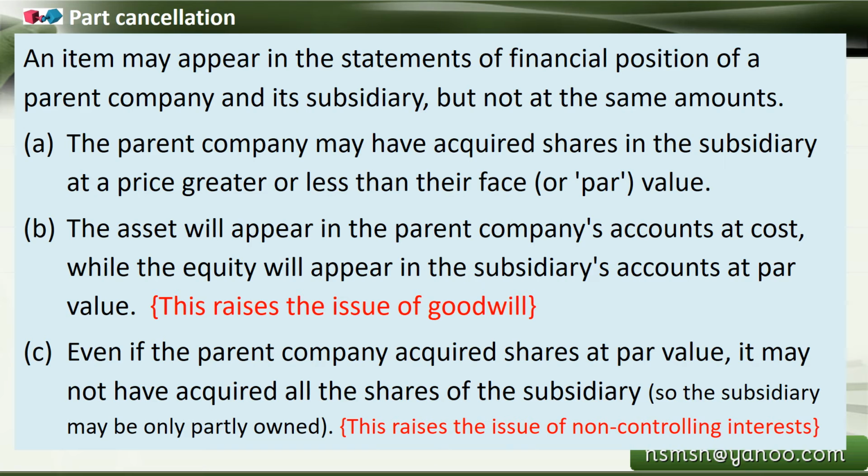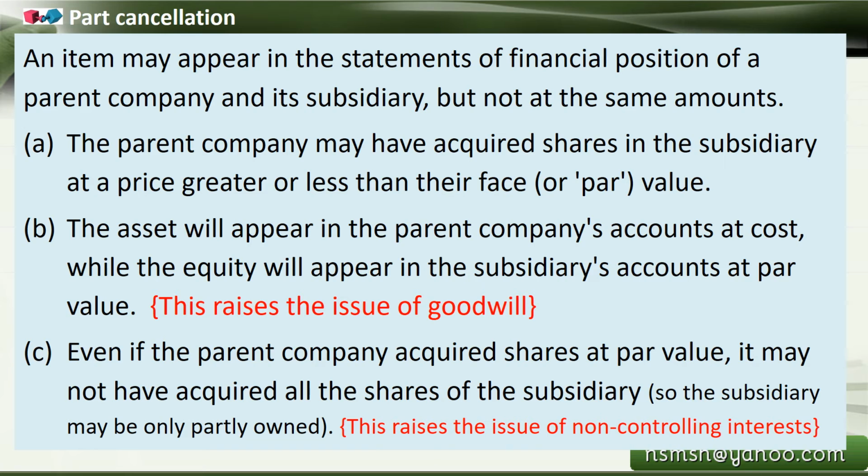When the shares are bought at a premium while the investment is recorded at par value in the subsidiary company, there is a difference between the cost and the actual face value of the shares. So this raises a calculation of goodwill in the consolidated statement.